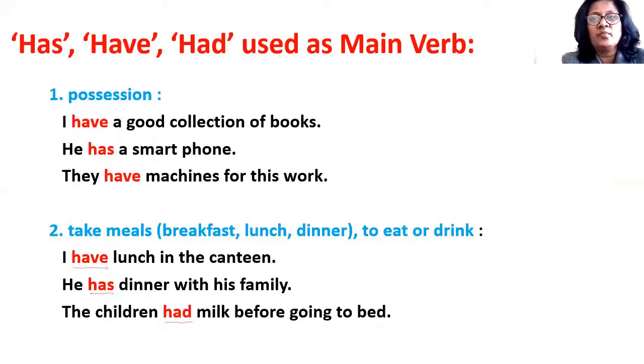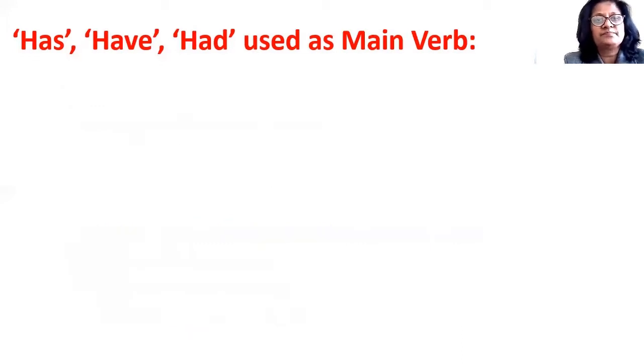It's more polite expression of saying eat or drink. When some guest comes to your house, you always say have a cup of tea. You don't say drink a cup of tea. So has and have and the past tense is had is used to indicate taking meals, breakfast, lunch or dinner.